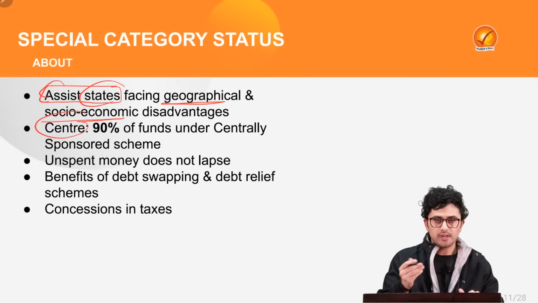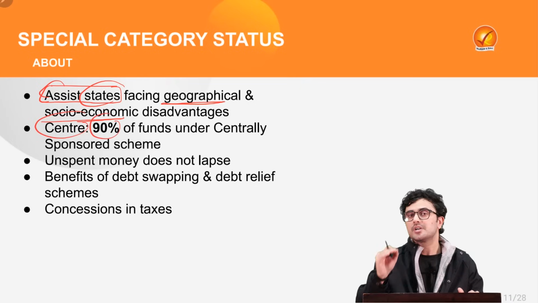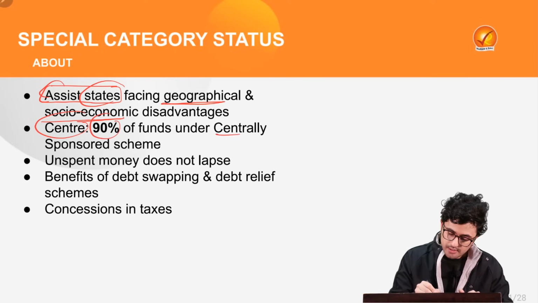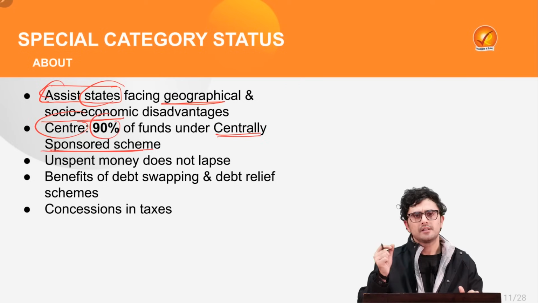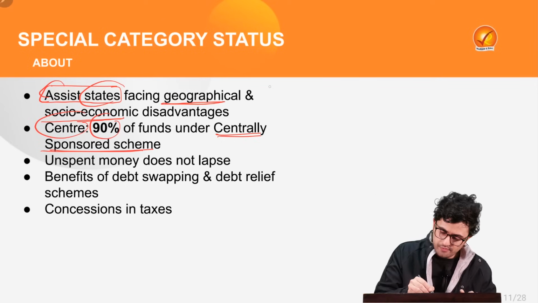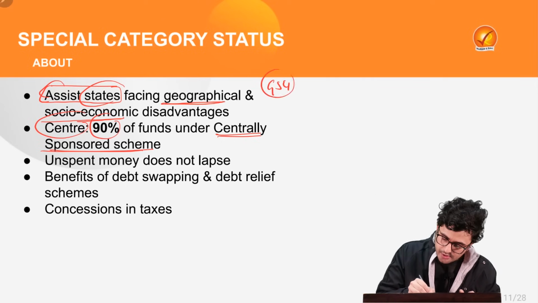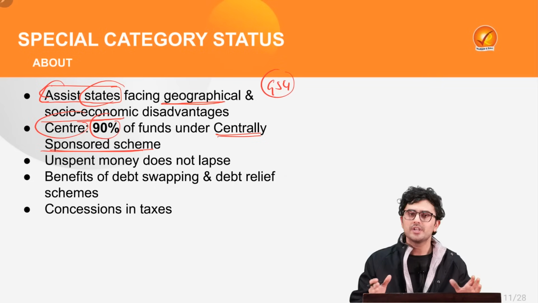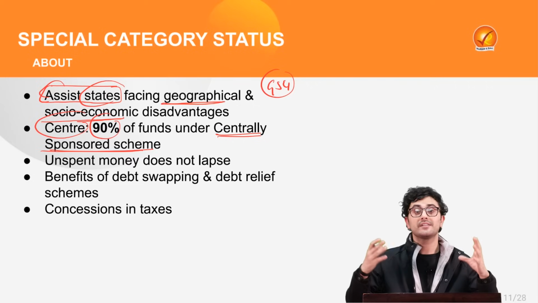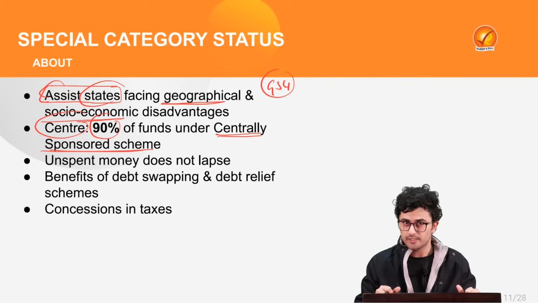Under this, the central government provides 90% of the funds under centrally sponsored schemes. To understand this, let's take an example of Gram Sadak Yojana. Now, Gram Sadak Yojana is a centrally sponsored scheme under which the government is trying to build road and infrastructure to connect rural areas.